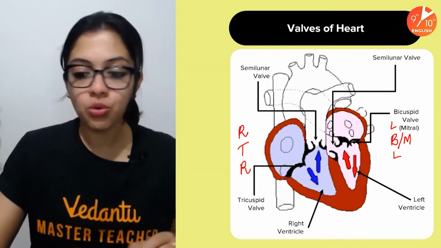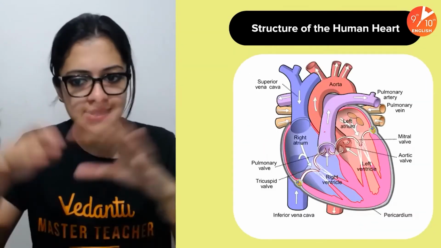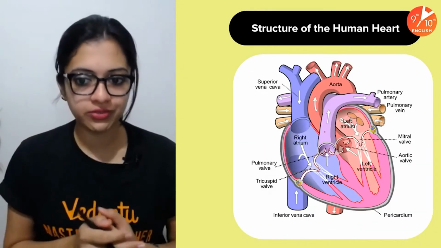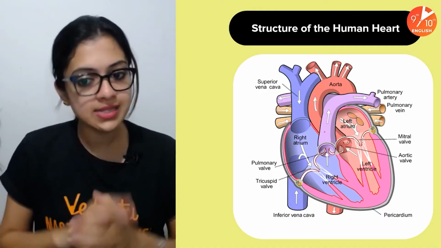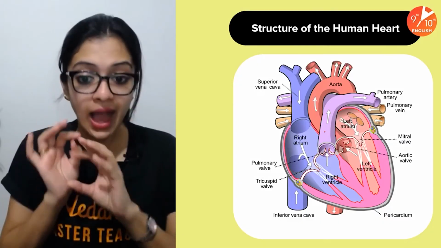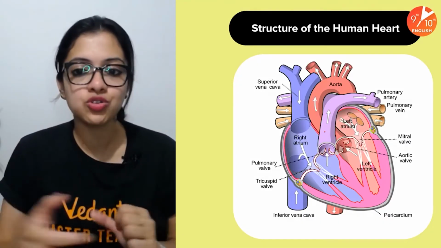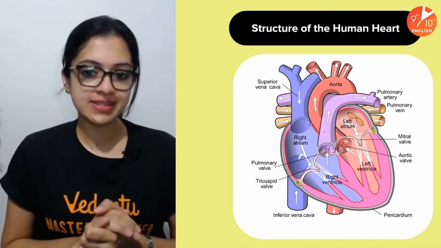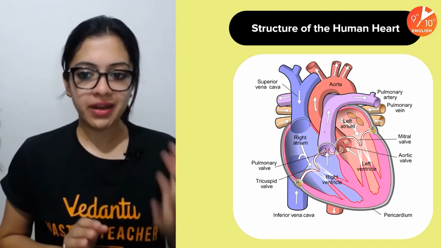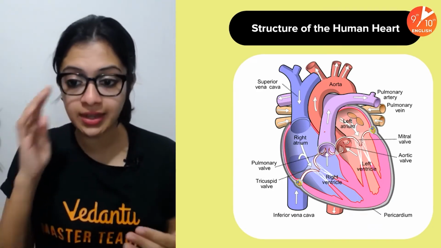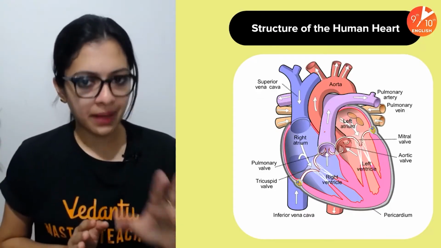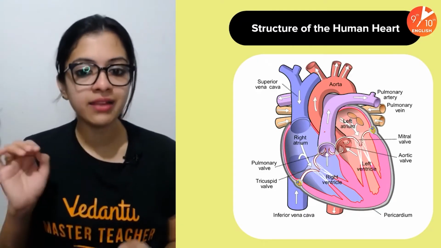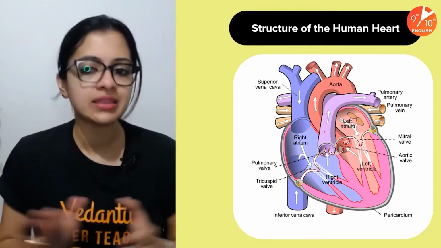Okay, guys, so have this in mind. This is just for you to get an idea about the structure of the human heart. Just in case a diagram-based question does come from this, you must know how to identify each valve and how to identify each blood vessel here. The right atrium, the left atrium, the right ventricle, the left ventricle, and the valves are all mentioned there. The pulmonary valve, the mitral valve, the tricuspid and the aortic, everything mentioned there.